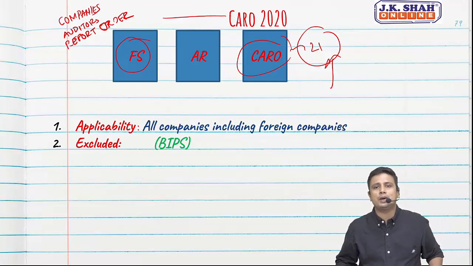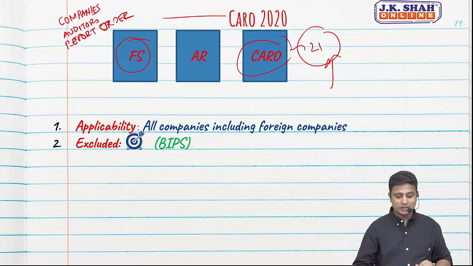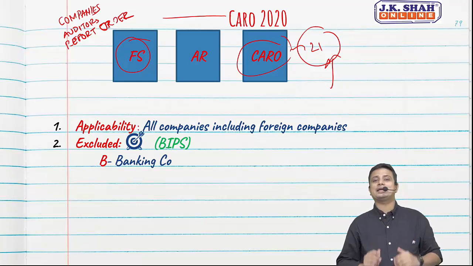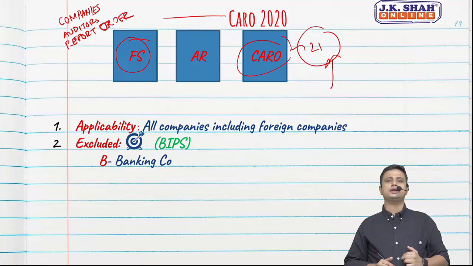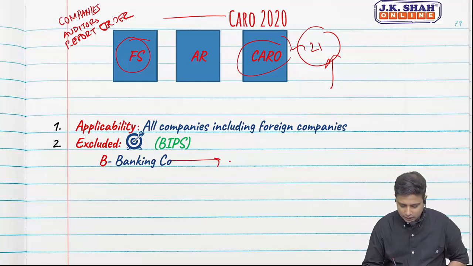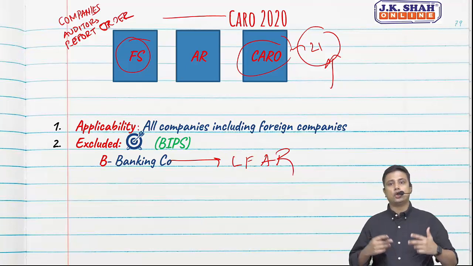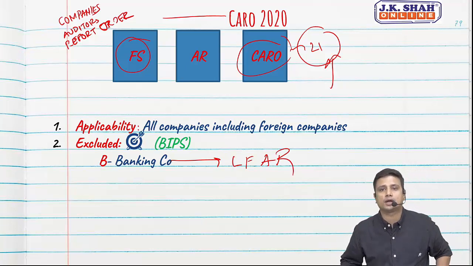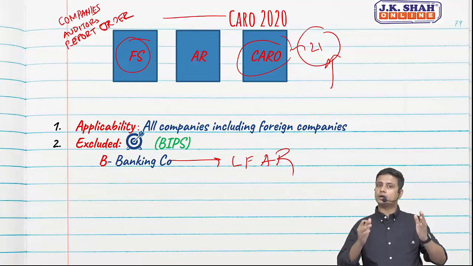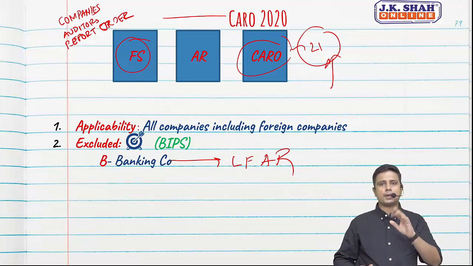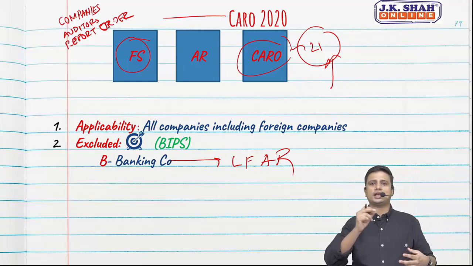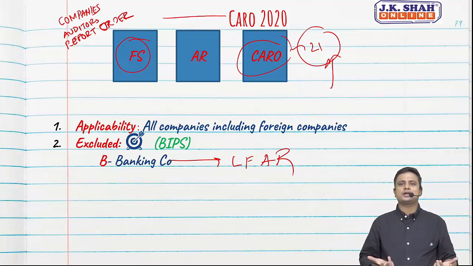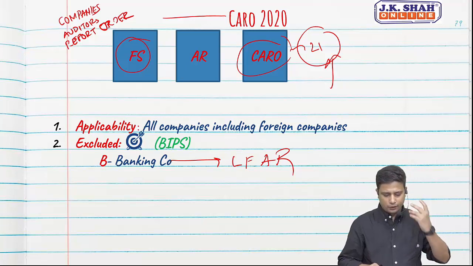Who is excluded? BIPS. Bipasha Basu? No. Who is excluded? B. A banking company. Why is a banking company excluded? Because a banking company already has something called LFAR, the long form audit report, which we have already covered in the banking audit chapter. So there are already a lot of disclosures in LFAR. Hence a banking company does not require reporting under CARO.